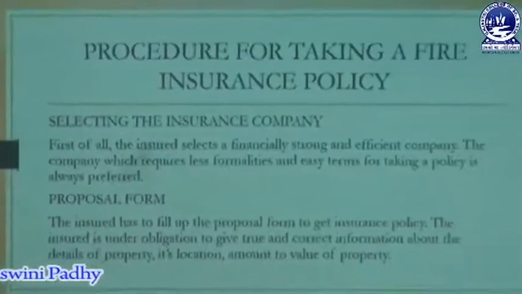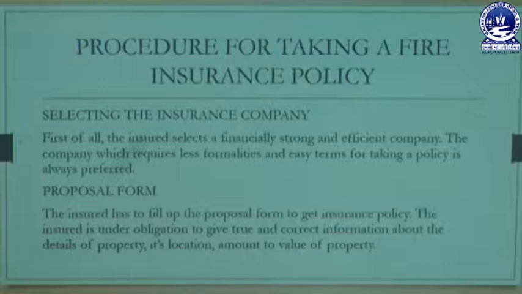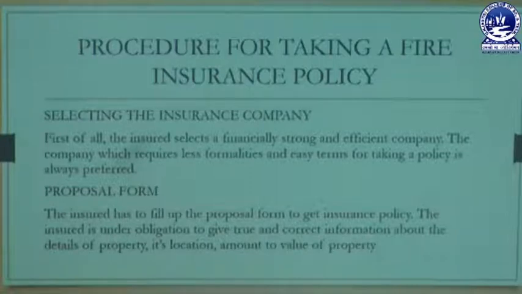So the next point is the proposal form. The insured has to fill up the proposal form to get an insurance policy. The insured is under obligation to give true and correct information about the details of the property, its location, and the value of the property. So the proposal form plays a very important role in this. The insured has to go to the office of the insurance company, or there should be an agent of the insurance company. The insured has to fill out the details in the proposal form.